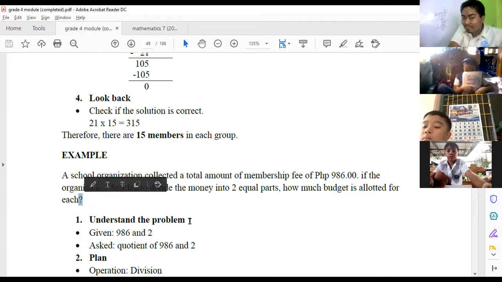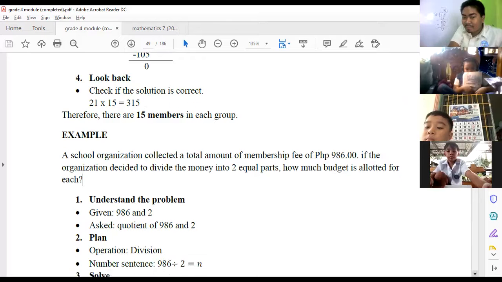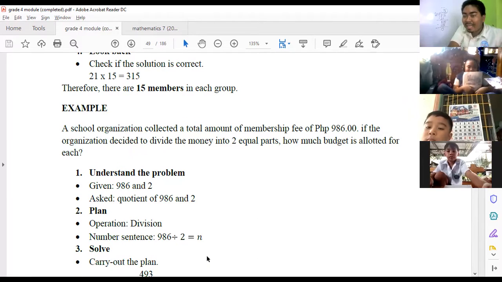Let's try again. So, understand the problem. What is given? We have 986 and 2. Correct? Yes, sir. Okay, so what is asked? The quotient of 986 and 2.